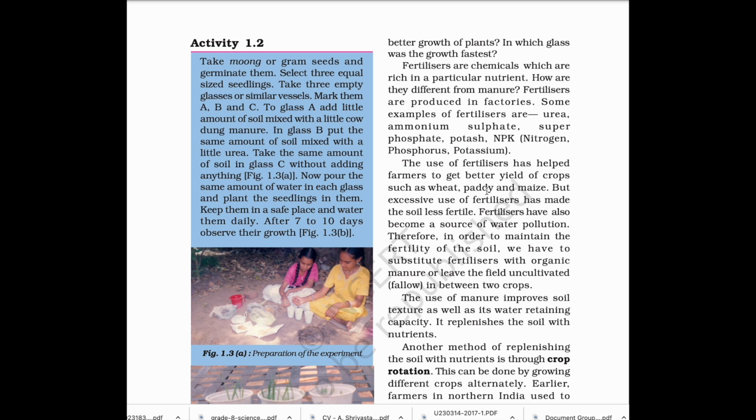Fertilizers are chemicals which are rich in a particular nutrient. How are they different from manure? Fertilizers are produced in factories. Some examples of fertilizers are urea, ammonium sulfate, superphosphate, potash, NPK, nitrogen, phosphorus, potassium.